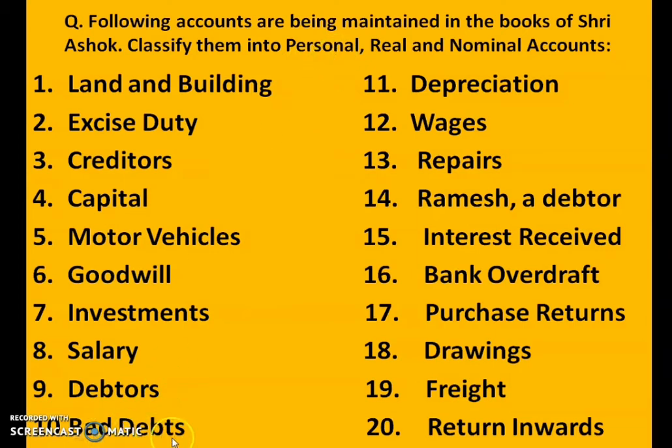Next is bad debts. Bad debts means if we have some debtors and they have not paid us the money for the credit sales, that money which we will not receive is known as bad debts. So it is a loss for a company. Tell me in which account we show the losses or expenses? It is shown under the nominal account.